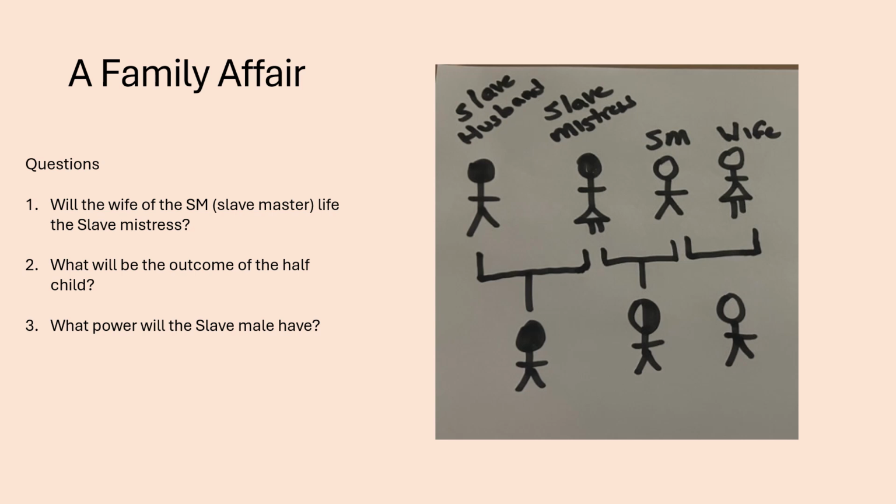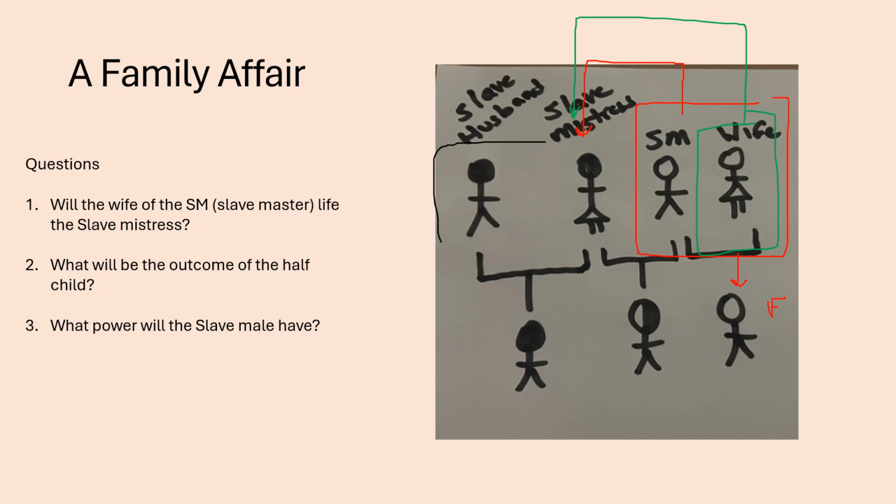On this slide, we're looking at this particular grouping of human beings. In this scenario, we have a slave master and his wife. When they produce a child, this child is going to be free. However, the slave master could potentially have a mistress. The mistress would be hated, disliked by the wife because it's confirmation that he's potentially cheating on her. So these two are going to be at odds.